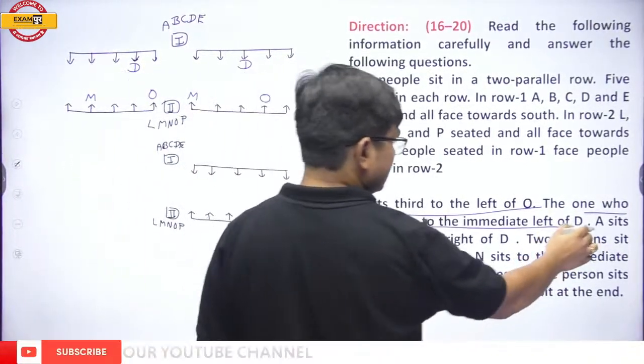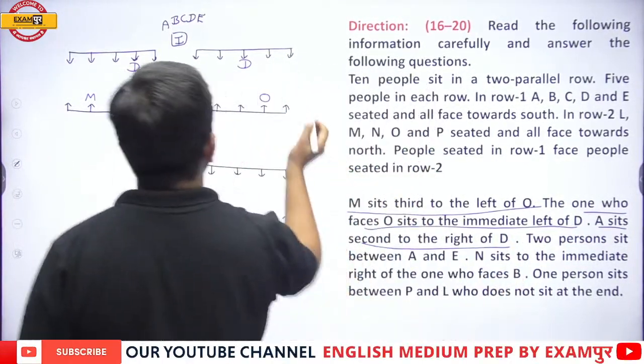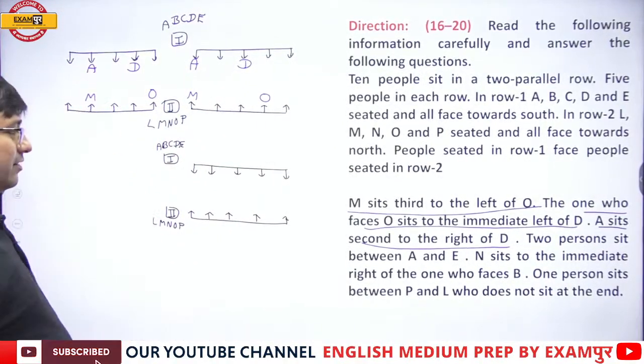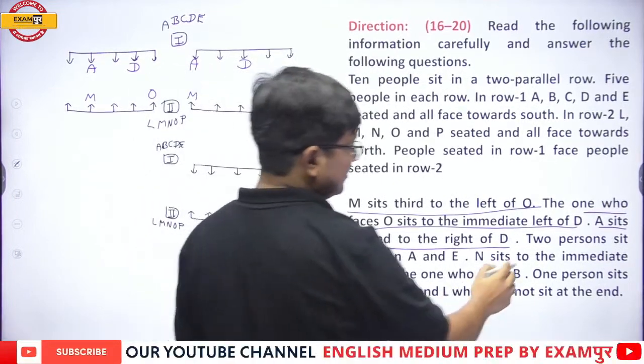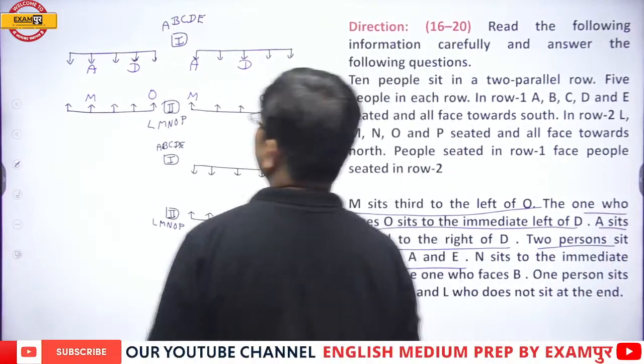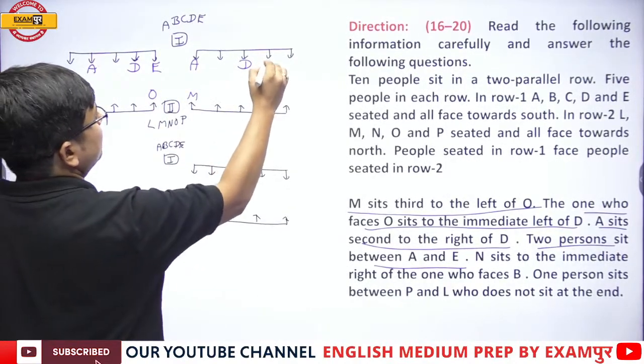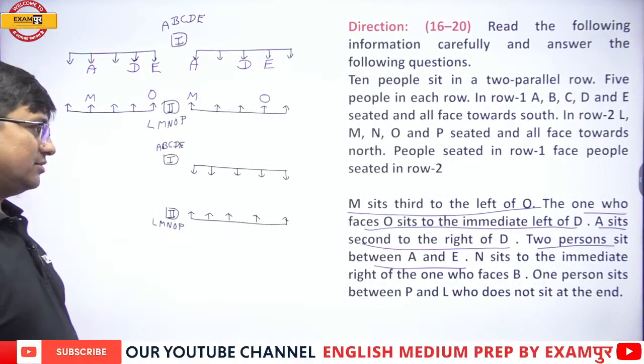Now, A sits second to the right of D. Next, 2 persons sit between A and E.